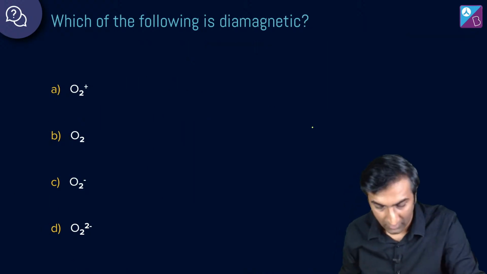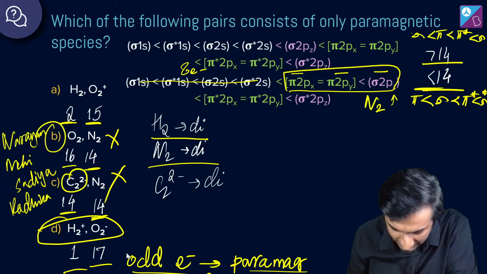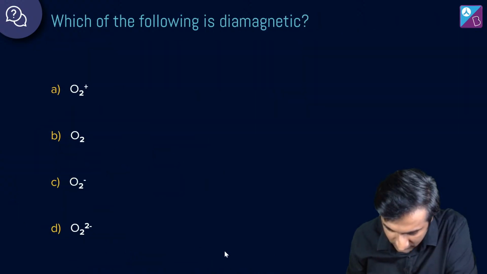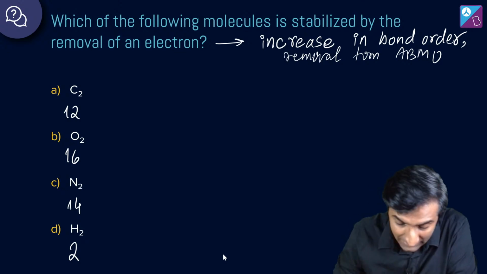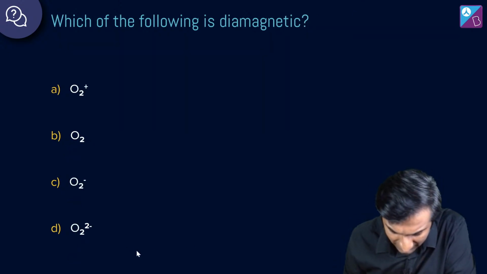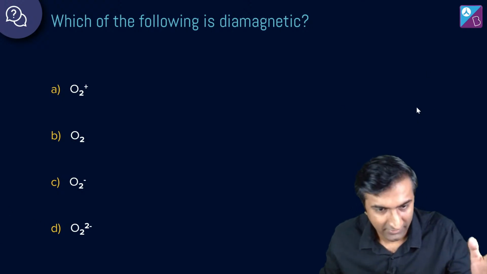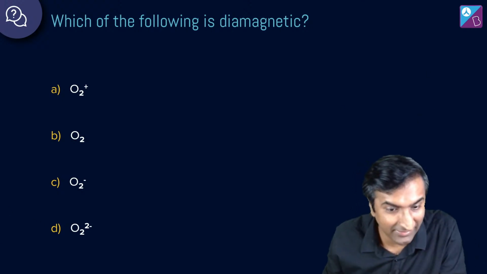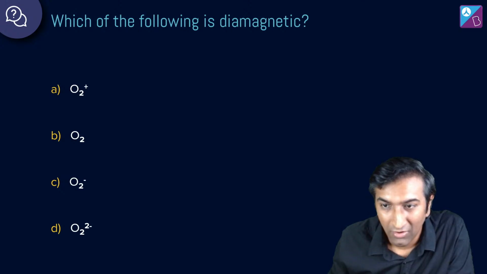Okay, cool. Which of the following is diamagnetic? ये हमने अभी किया. नहीं, ये वाला नहीं किया, ये वाला किया. Which of the following molecules is stabilized by removal of an electron? Hold on, give me a second. I'm gonna just N2. This is his trick. N2 diamagnetic. Yes, super duper. I got your trick. Thank you.